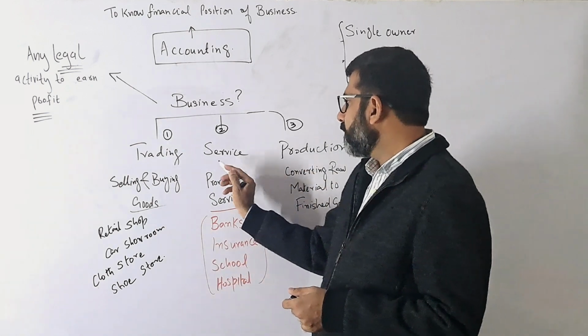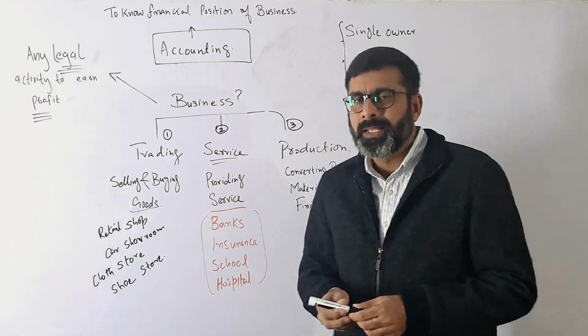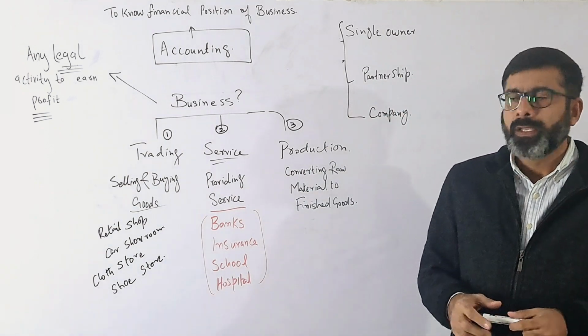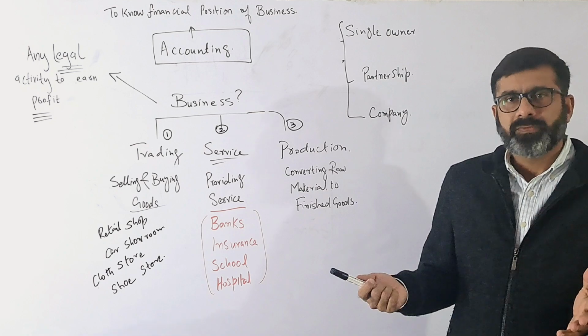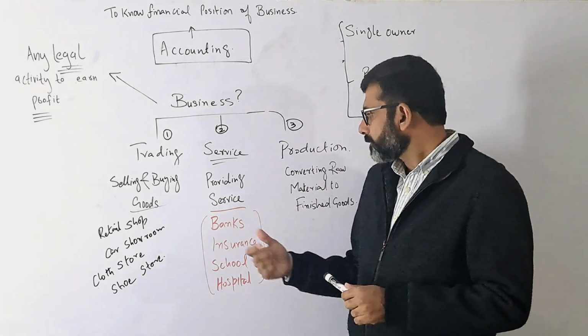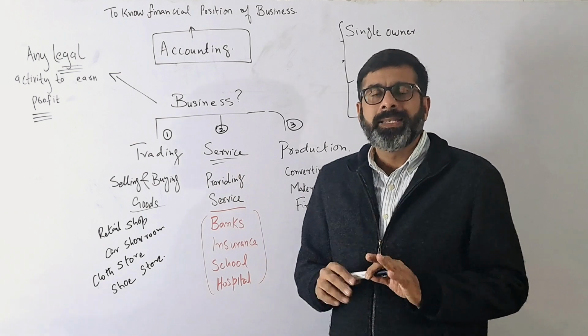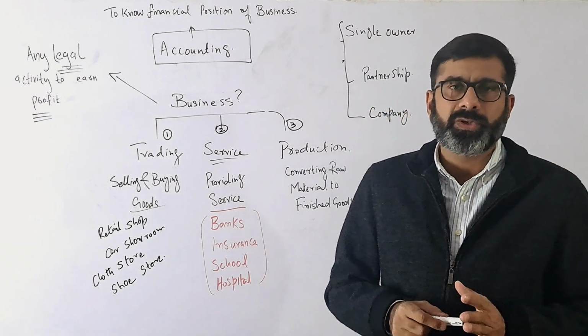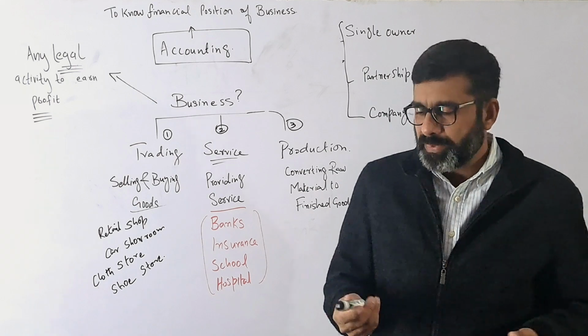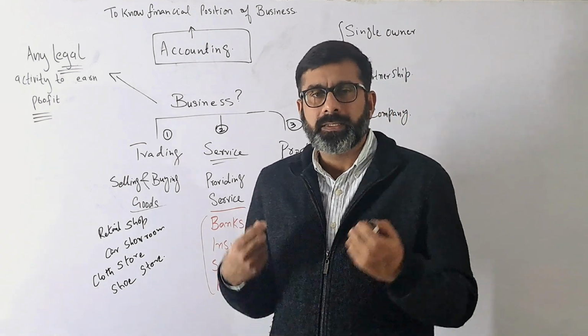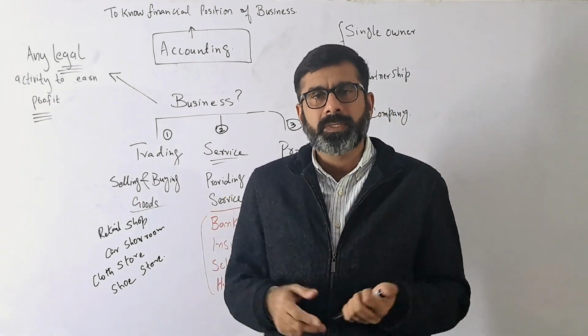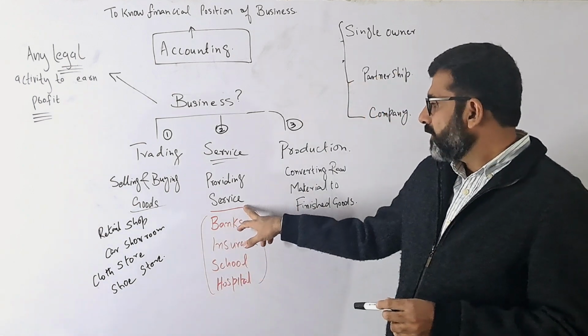The second type of business is the service business. That is also very common in organizations, like banks. What they are doing is just giving a service. They are not delivering a physical product. Physical product means, for example, they are not selling markers, jackets, or blazers or something like that. They are just giving the service.